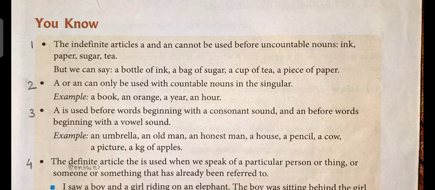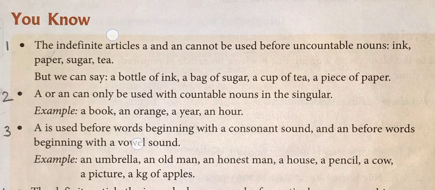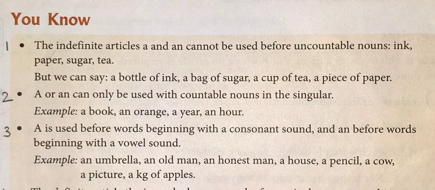The first rule: the indefinite articles a and an cannot be used before uncountable nouns like ink, paper, sugar, tea. But we can use them if there is another noun before the uncountable noun, like a bottle of ink. Ink is an uncountable noun, but if we add bottle before ink, we can use a before that phrase, or a bag of sugar, a cup of tea, a piece of paper, like that.